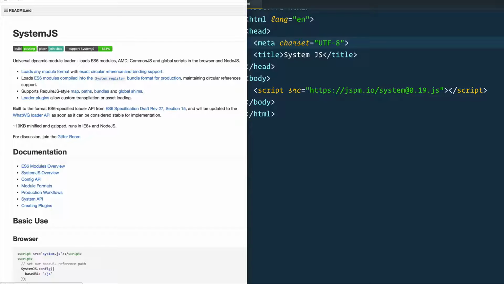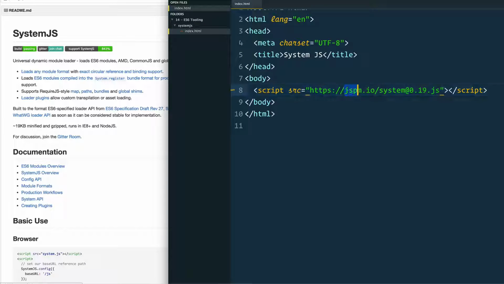However, it's not like you're writing Webpack modules or Browserify modules. You're writing a standard ES6 module. So if you were to switch out your bundler at any time, you should be able to do that with no problem. So there's another one called SystemJS that works with something called JSPM.